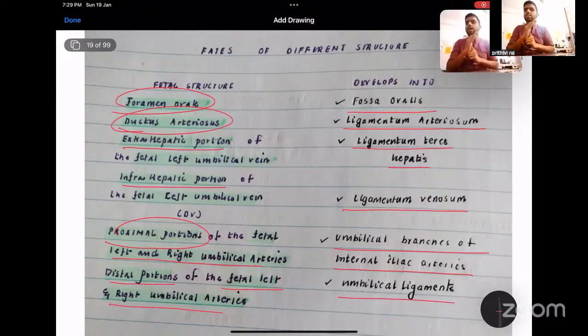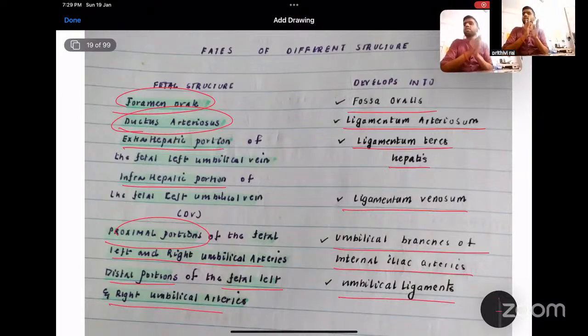So the foramen ovale becomes the fossa ovalis, the ductus arteriosus becomes the ligamentum arteriosum, the extrahepatic portion of the left umbilical vein will become the ligamentum teres hepatis, whereas the intrahepatic portion will become the ligamentum venosum. The proximal portions of the left and right umbilical artery will become the umbilical branch of the internal iliac arteries, and the distal portions of the fetal left and right umbilical artery will become the umbilical ligament. So these are the fates of the different structures.